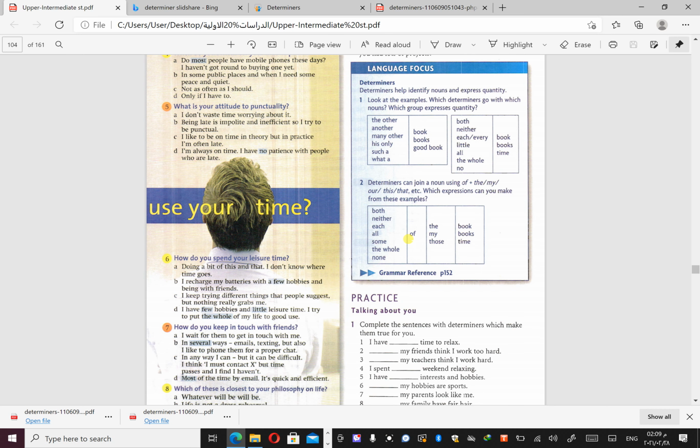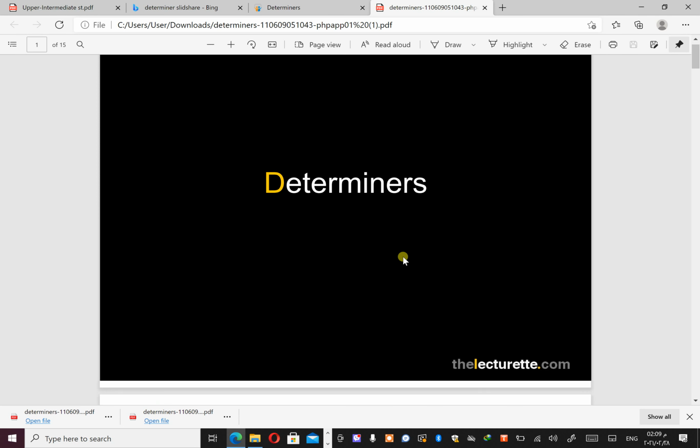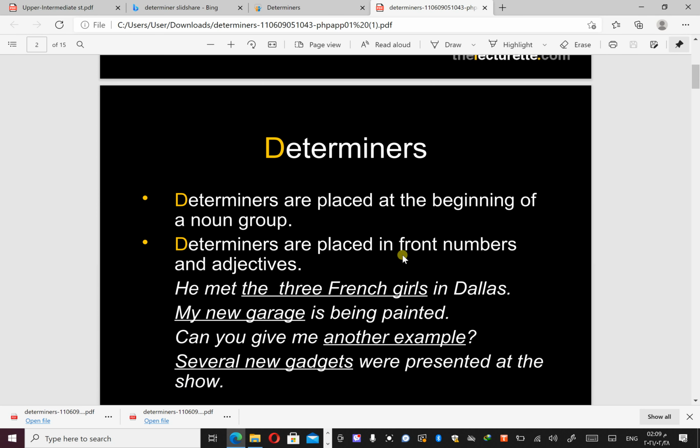Also, this unit focuses on how to use determiners. What does determiner mean? Let's share with you the determiners that we use. First of all, we have to know what a determiner is. If we go to the parts of speech, we're going to find articles and determiners, nouns, verbs. Basically, a determiner is one of the parts of speech, and it is used at the beginning of nouns. And when we use it, we don't need to use articles.